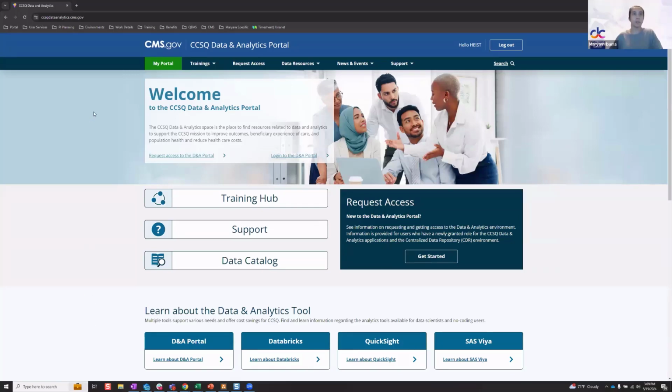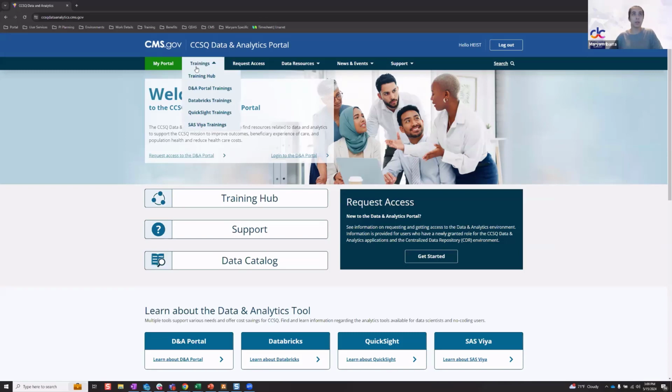So as I mentioned, we do have this navigation along the top. This is your landing page for Portal. I think the URL was dropped in the chat as well. And the purpose of the navigation bar, just like any navigation bar, is for you to easily find what you're looking for. And we have them divided under specific sections.